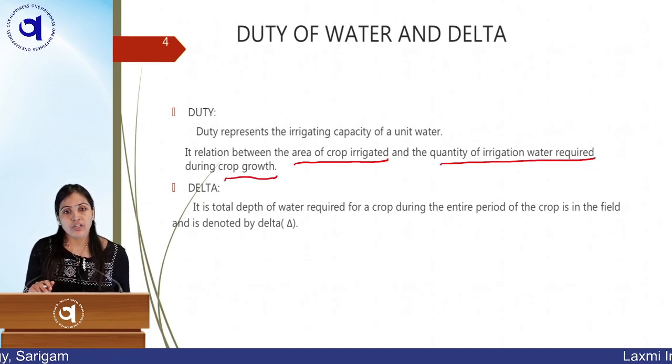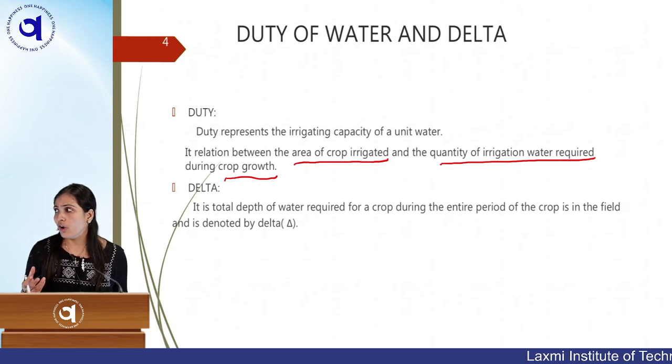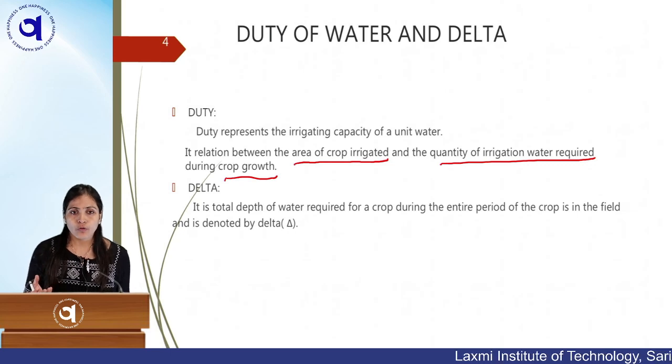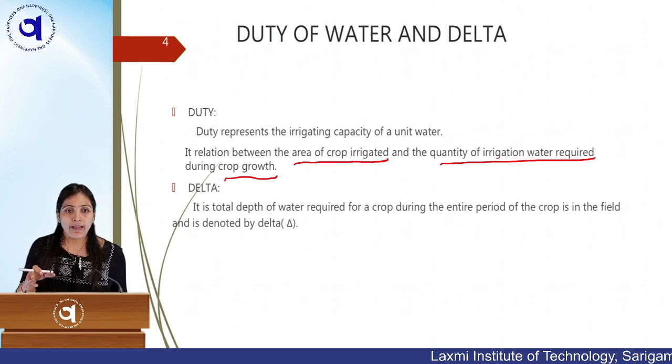It means the relation between how much area, 1 hectare of land, is irrigated and how much water it took for that. We always count water in cumecs, that is meter cube per second. So how many cumecs of water it took to irrigate 1 hectare of land. Understood?